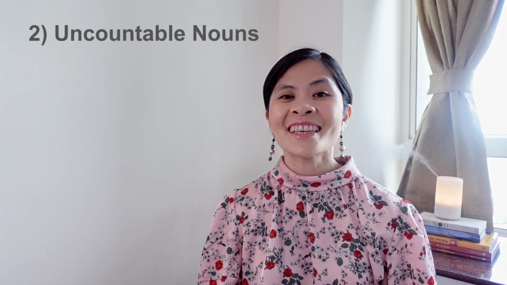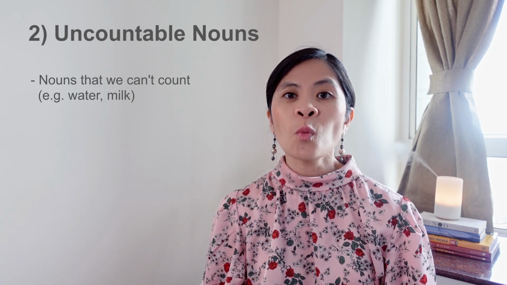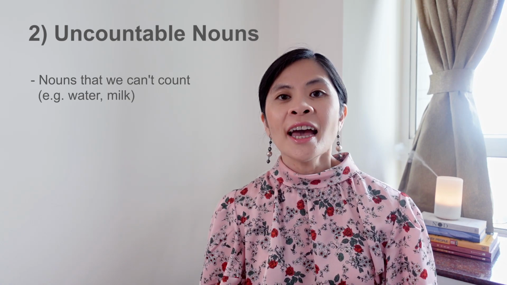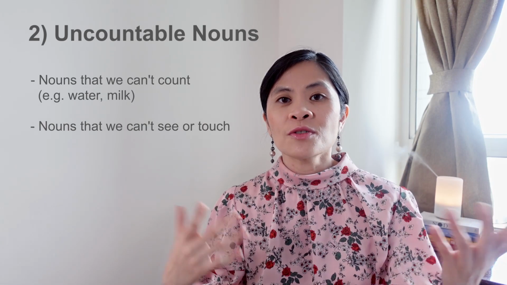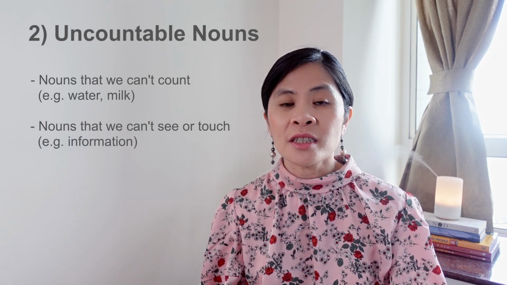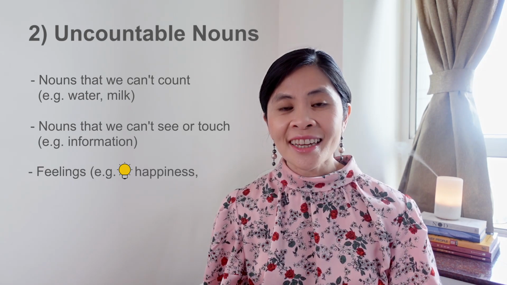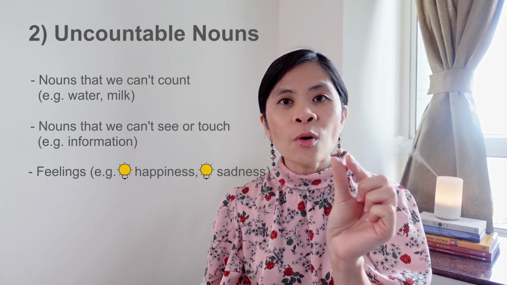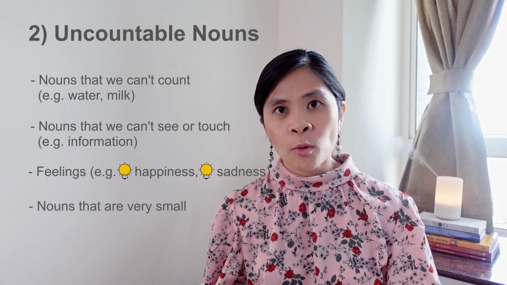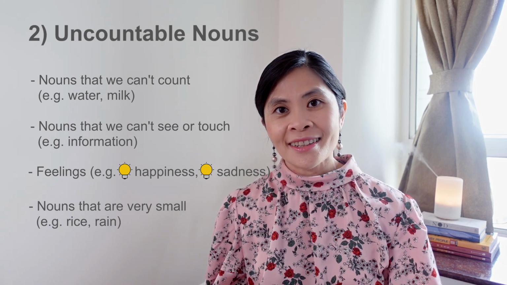Uncountable nouns. These are nouns that we can't count. So things like water or milk. And they can be things that we can't see or touch. For example, information or feelings, happiness, sadness. Or they can be things that are so small that we can't count them all. For example, rice or rain.